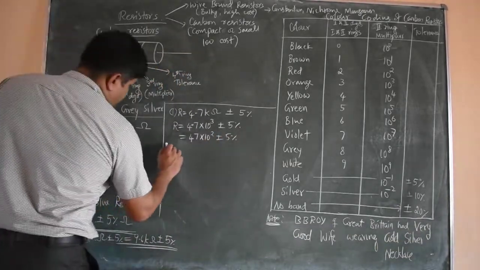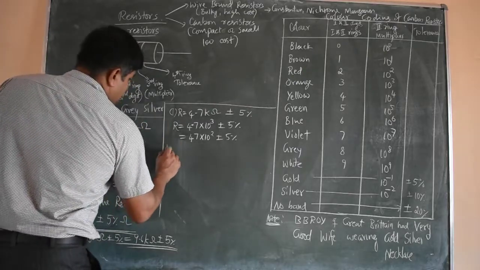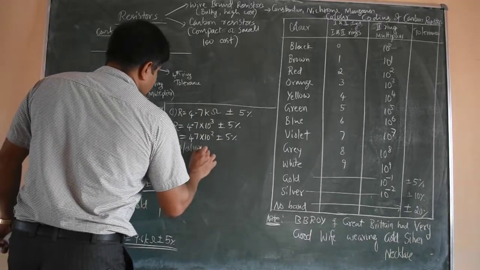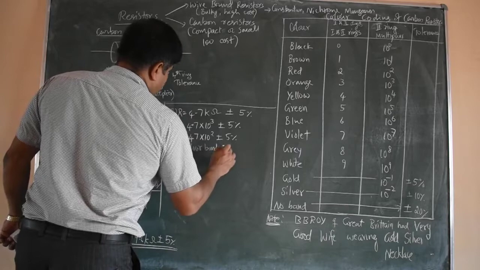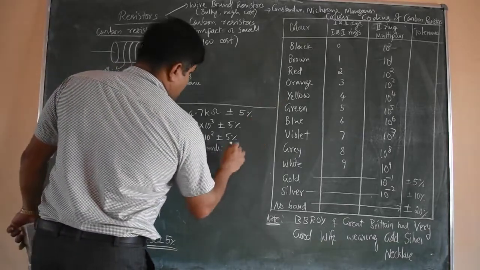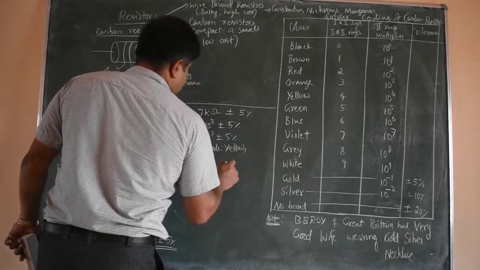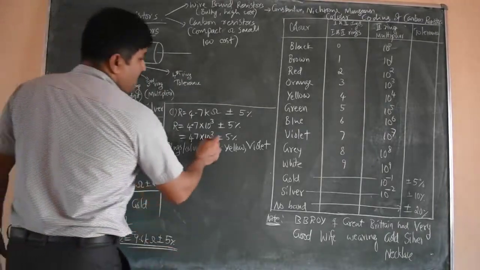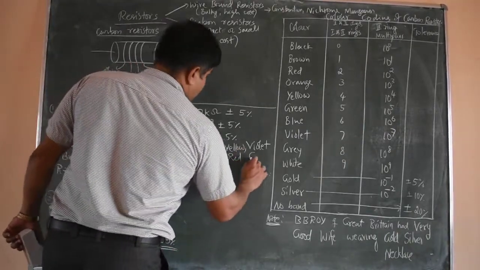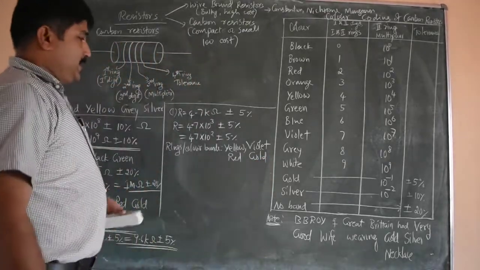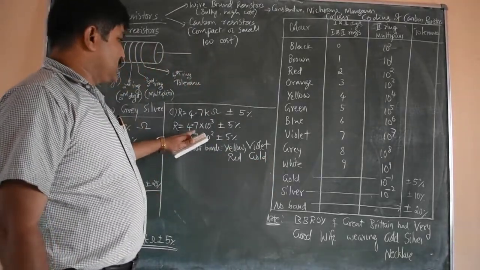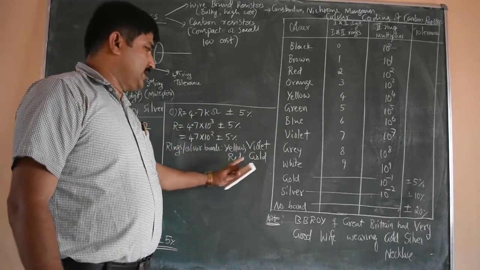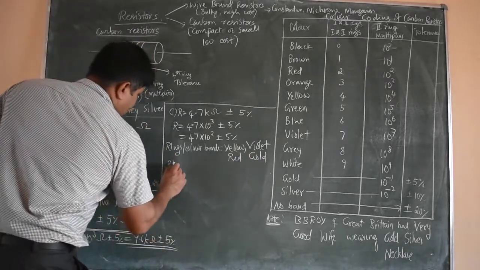Then I can write the color bands or rings on the carbon resistor like this. 4 is yellow, 7 is violet, so the second ring must be violet, 10 power 2 is red, and 5% is gold. So these 4 bands must be there on the carbon resistor, and its value will be 4.7 kilo ohm plus or minus 5%: yellow, violet, red, gold.